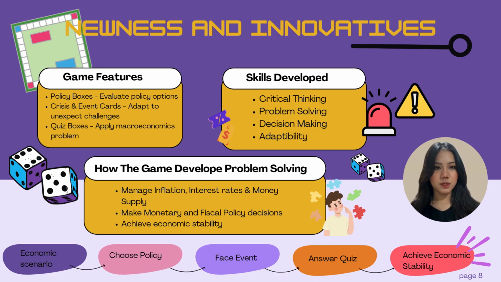Race to Economic Stability helps develop players' problem-solving skills by placing them in realistic economic situations. Players must manage issues such as inflation, interest rate, money supply, quantitative easing, and monetary and fiscal policies while working toward economic stability. One way the game promotes problem solving is through policy boxes, where players choose different monetary and fiscal policy options. Each decision has its own advantages and disadvantages, encouraging critical thinking.